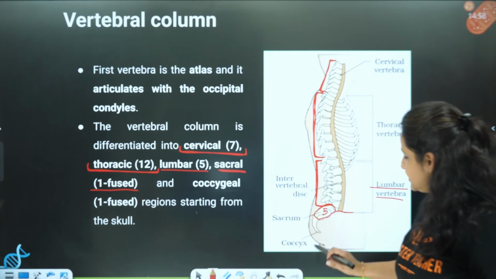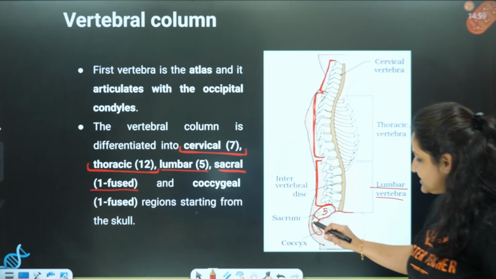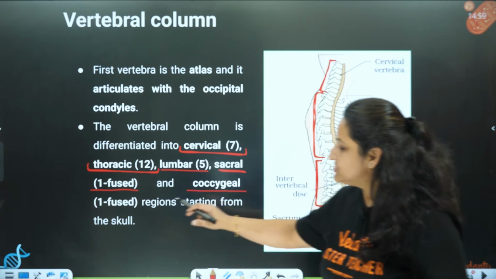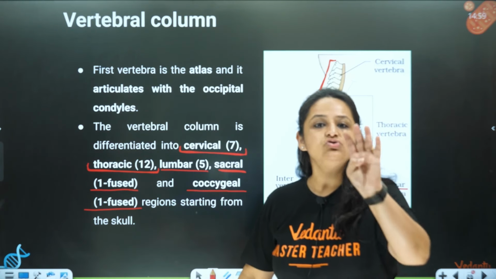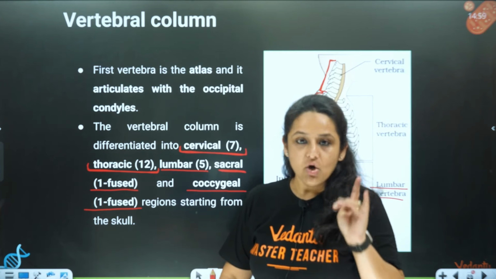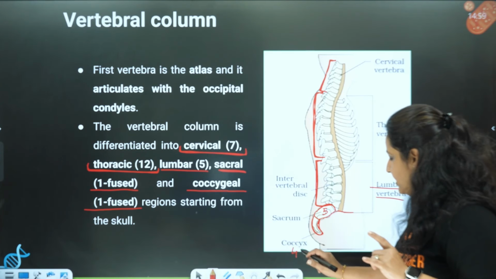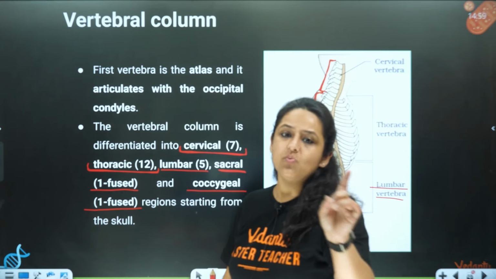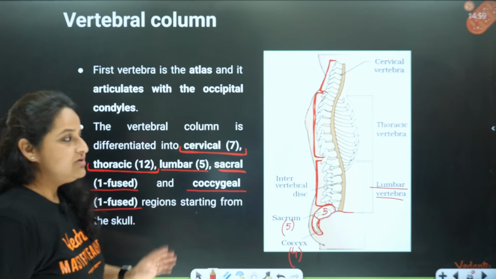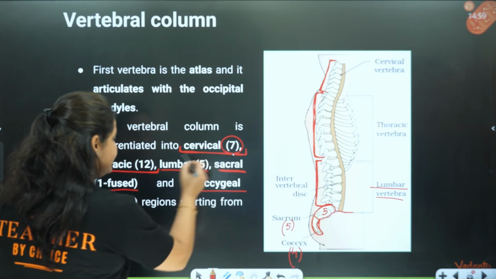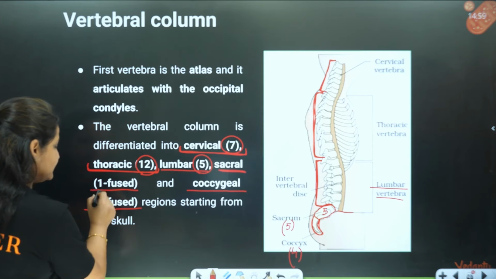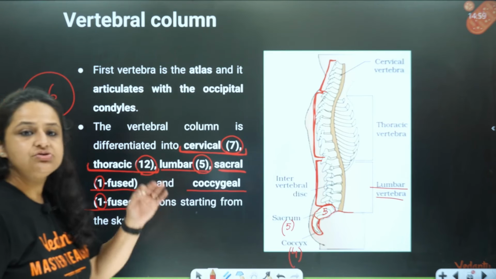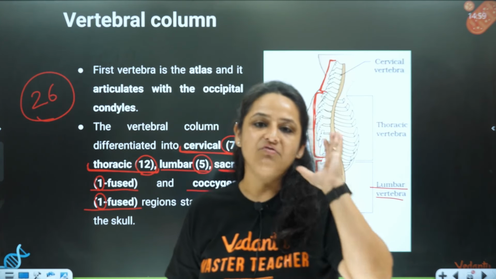Similarly, after the sacrum, there is one more vertebra over here. See, this is called the coccygeal vertebrae or the coccyx. This is one again, and this is also formed of fused vertebrae. How many fused? 4 fused vertebrae. So there are 4 fused vertebrae over here and 5 fused vertebrae over here, but we count them as 1 and 1, sacral 1, coccygeal 1. So the total is 7 plus 12 plus 5 plus 1 plus 1, which gives 26. So there are 26 bones forming the vertebral column of our body.